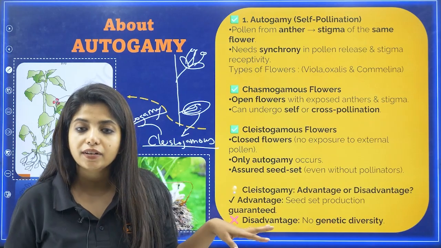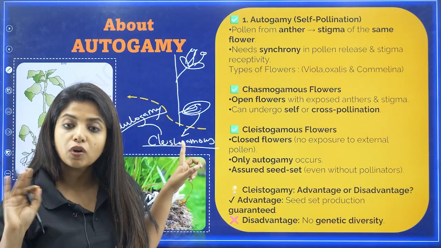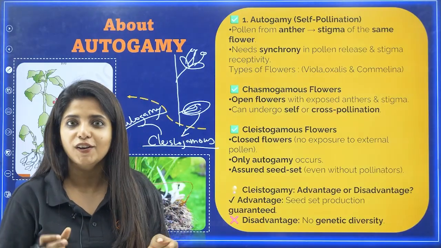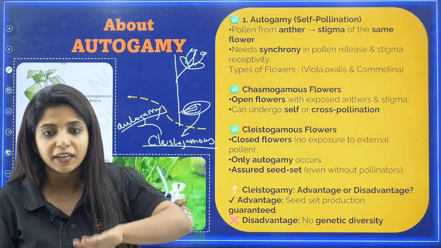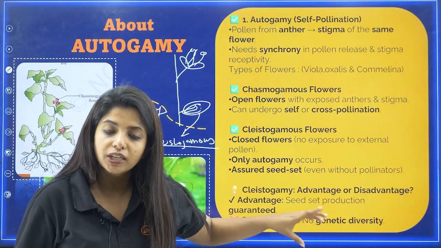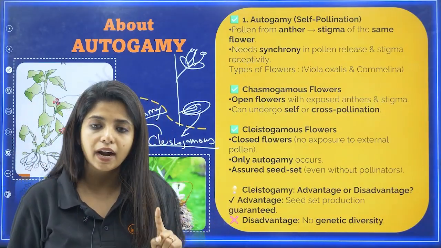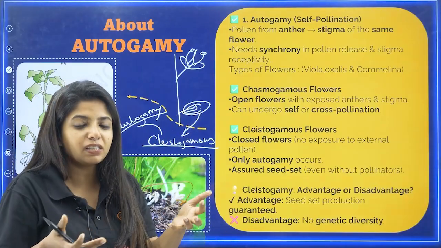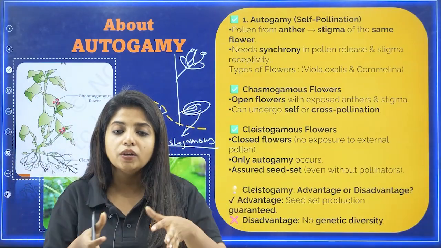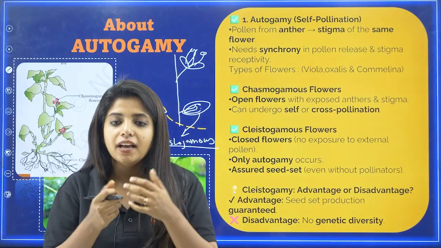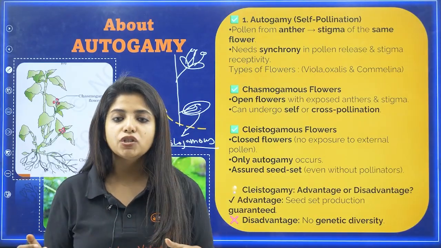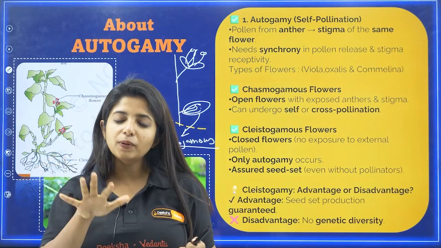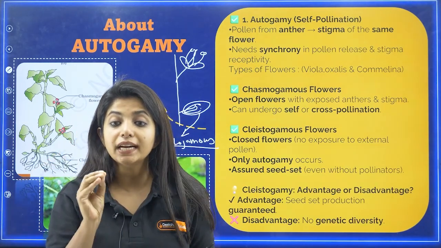There is no genetic diversity, my dear children. So suppose the parent plant was not that great, the baby plant which is going to grow is also not going to be that great. You get it? That is the disadvantage. There is no genetic diversity. And also there is one more disadvantage. What is that? Basically, when the plants do self-pollination like this, because there are certain toxic traits in the parents that keep on going, what happens at the end is that the baby plants which are going to form are not going to be fertile, as in they might not be able to reproduce later on, or probably there might be some problem with the plant. So this is known as inbreeding depression.